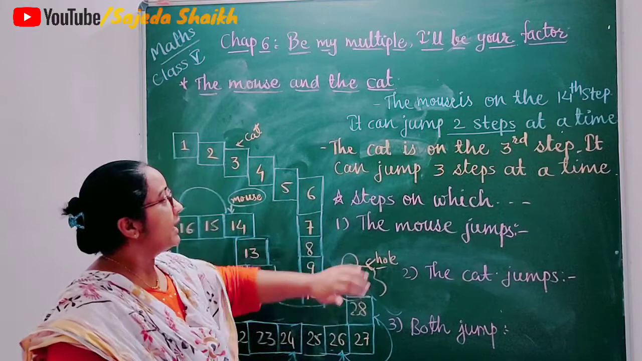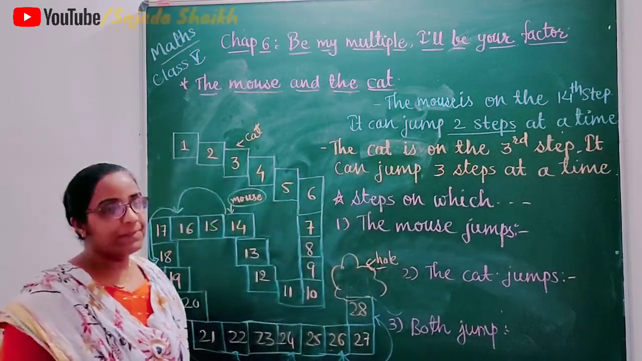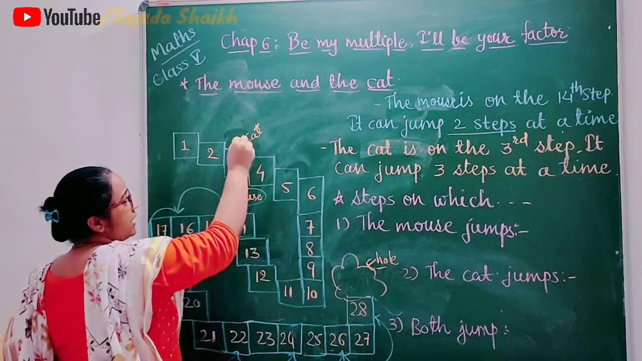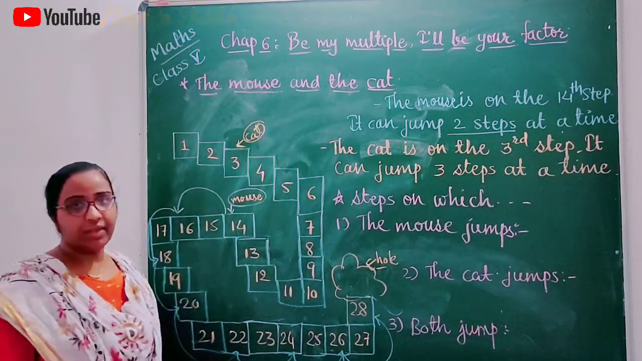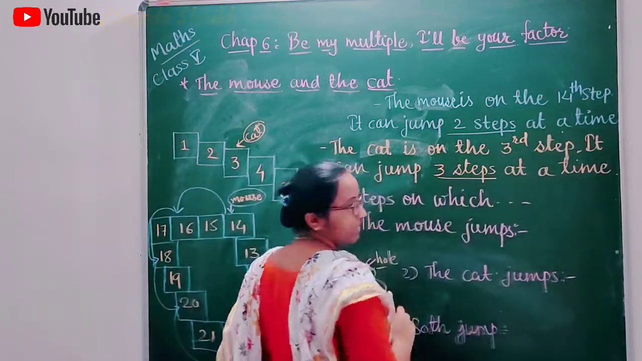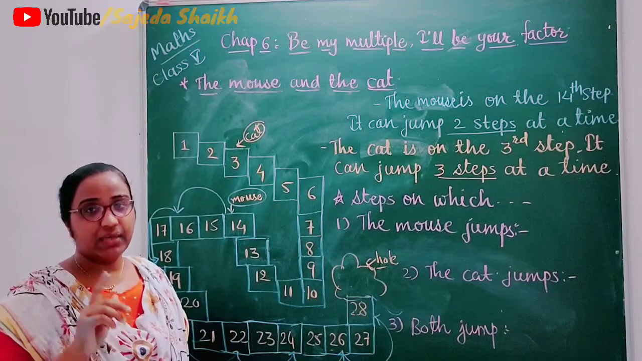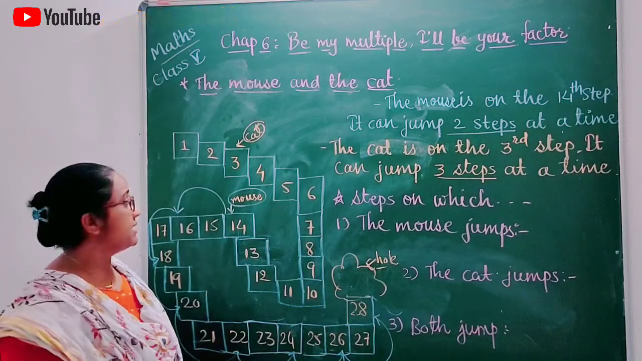Now, what about the cat? The cat is on the third step. Right now you can see here the cat is on the third step and it can jump 3 steps at a time. When the cat jumps, it covers 3 steps. In one jump it covers 3 steps.